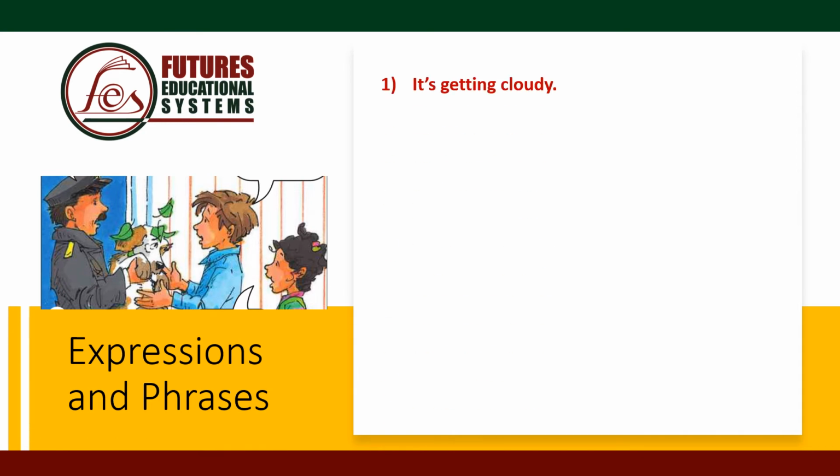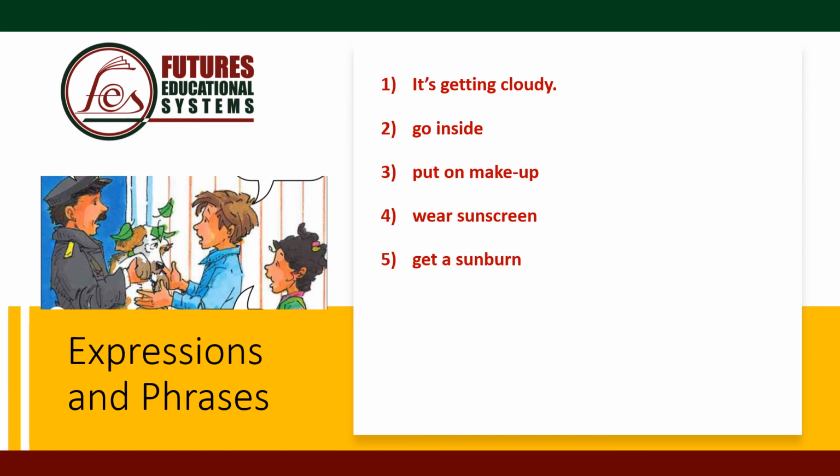Expressions and phrases. It's getting cloudy. When we see lots of clouds in the sky, we can say it's getting cloudy. Maybe it's going to rain. Number 2, go inside. If you're outside, you go inside to avoid the rain. Number 3, put on makeup. Number 4, wear sunscreen. If you sit in the sun, you need to wear sunscreen in order to avoid getting a sunburn. Number 5, get a sunburn. So if you don't wear sunscreen, you get a sunburn.